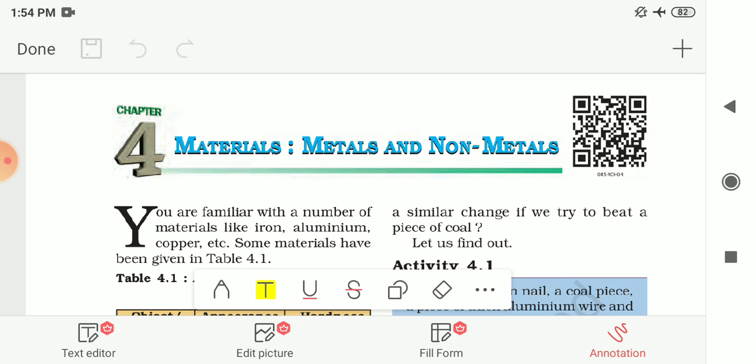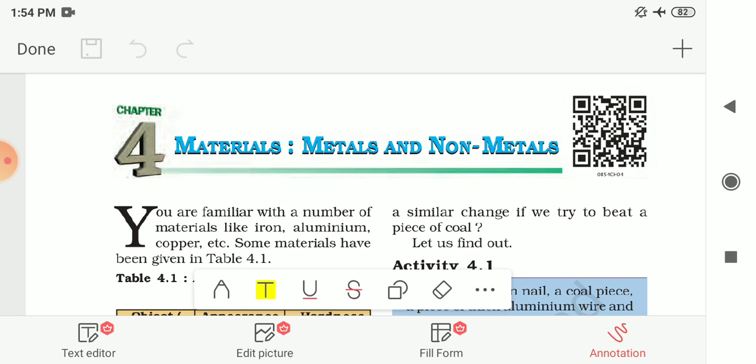And generally non-metals do not react with water. Another property we had seen that about phosphorus. So phosphorus reacts with air and it catches fire if it exposed to the air. So phosphorus is always stored in water to avoid the contact with air. And at last, generally non-metals do not react with acid. So these are the chemical properties of non-metallic substance or non-metallic materials.